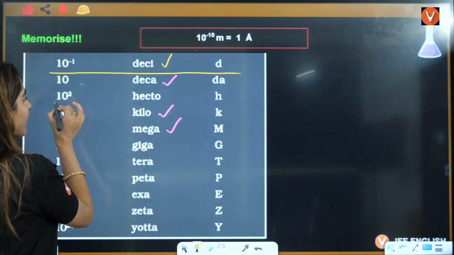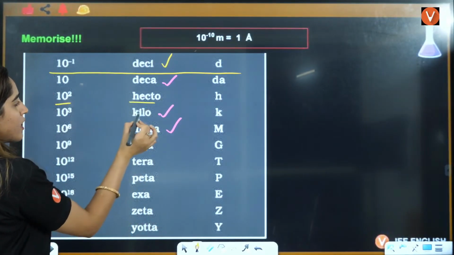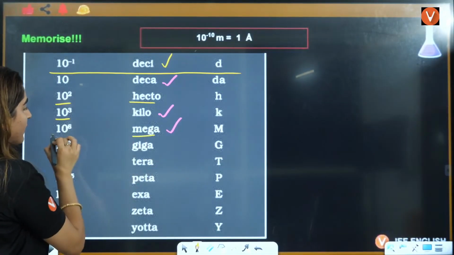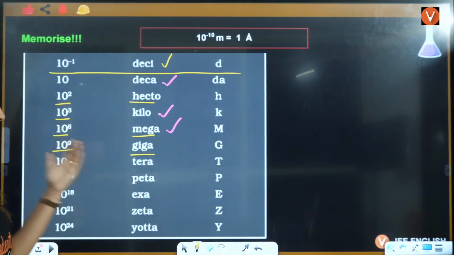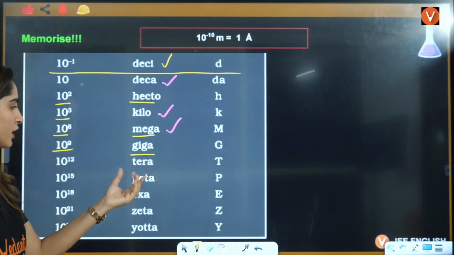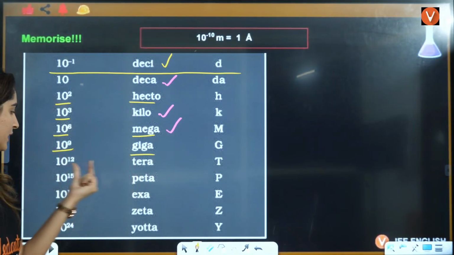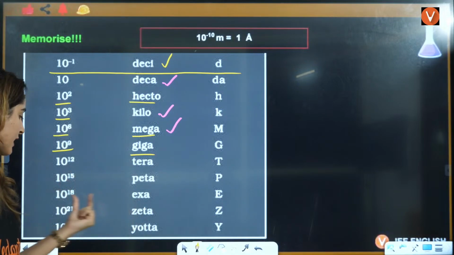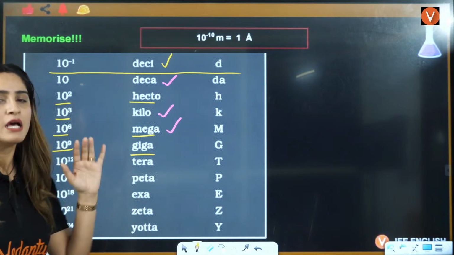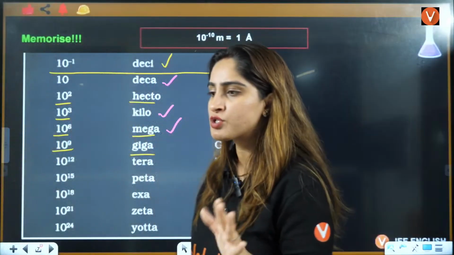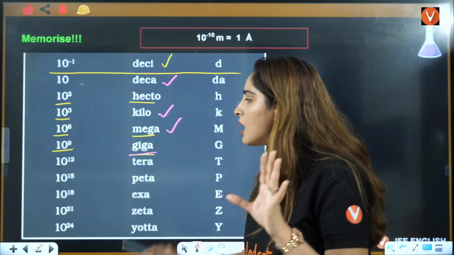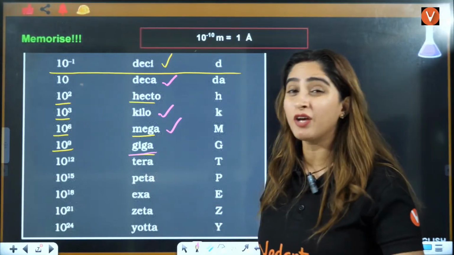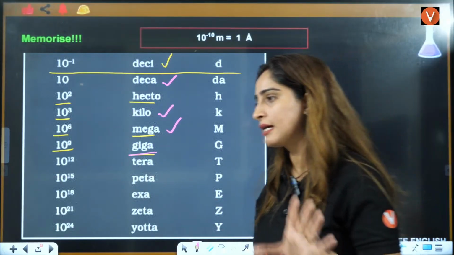Now, hecto means 2. Kilo means 3. Mega means 6. Giga means 9. Tera, terabyte, petabyte, I think you must have heard about that. Tera means 12, peta means 15, exa means 18, zeta means 21, yotta means 24. That you can remember, but usually they don't ask you these. Usually they ask you till here, but I would advise you to remember everything. What if they ask you any of this, right?